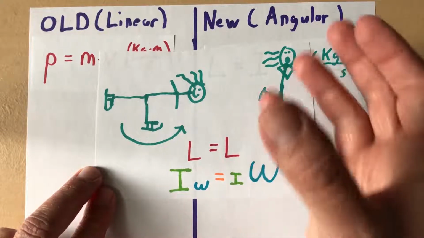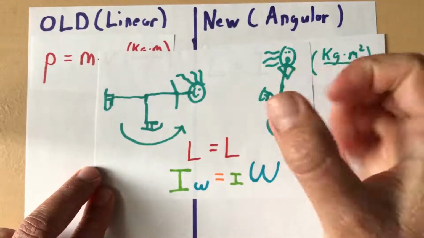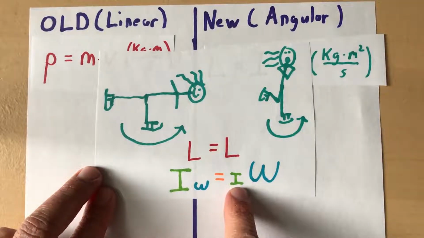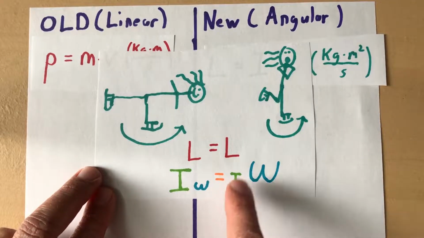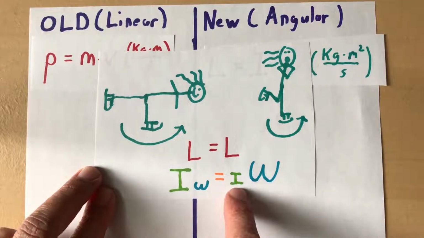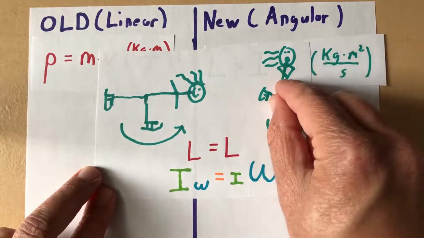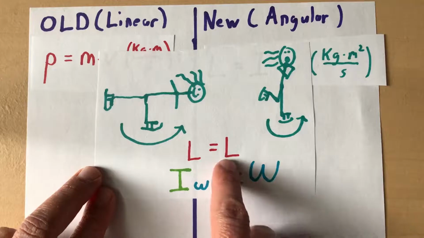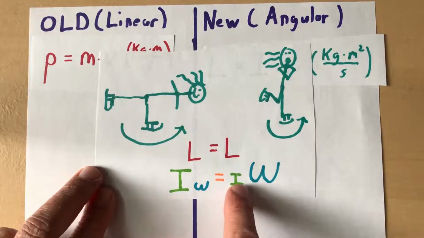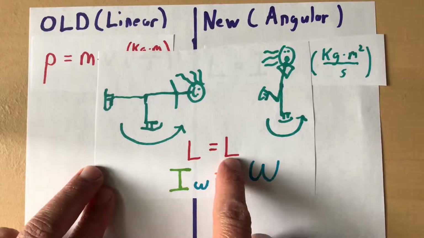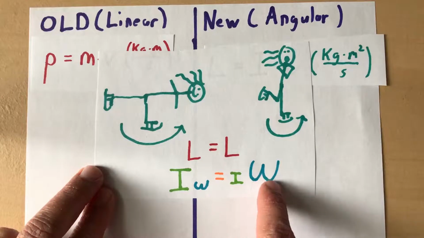But when they bunch themselves up into a tighter ball there, then their moment of inertia, their rotational inertia drops because the radius of their mass dropped. They're closer to the point of rotation. But remember, the total angular momentum can't change. So if one variable is dropping, but this has got to stay the same, then the other variable's got to go up.